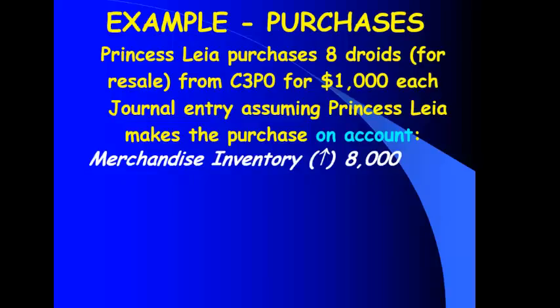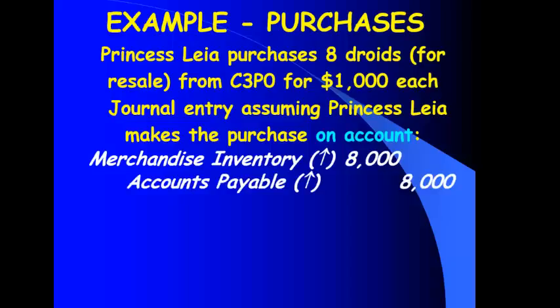What else do I have more of? In this case, I owe more money. I have more accounts payable. What type of account is accounts payable? It's a liability. It's going up. We make a liability go up with a credit. So I would debit merchandise inventory to make that asset go up. I would credit accounts payable to make the liability go up. Again, more inventory, an asset, goes up with a debit. More accounts payable, a liability, goes up with a credit.